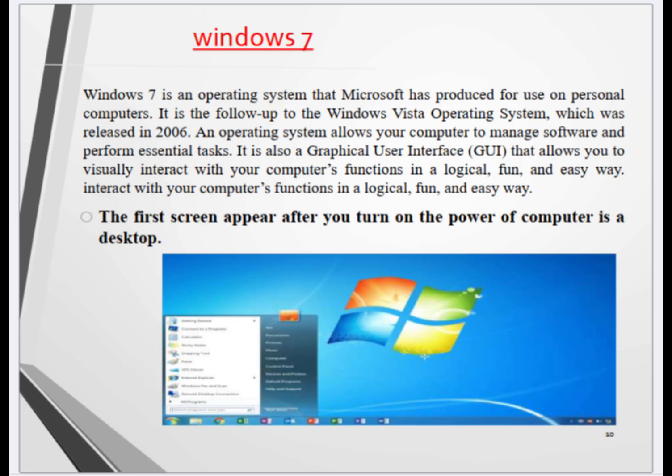It is also a graphical user interface, GUI, that allows you to visually interact with your computer's functions in a logical, fun and easy way. The first screen that appears after you turn on the power of the computer is the desktop. 10.